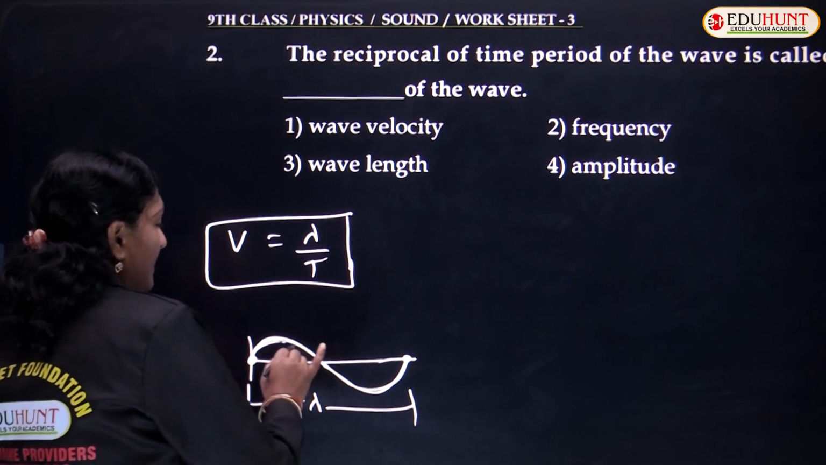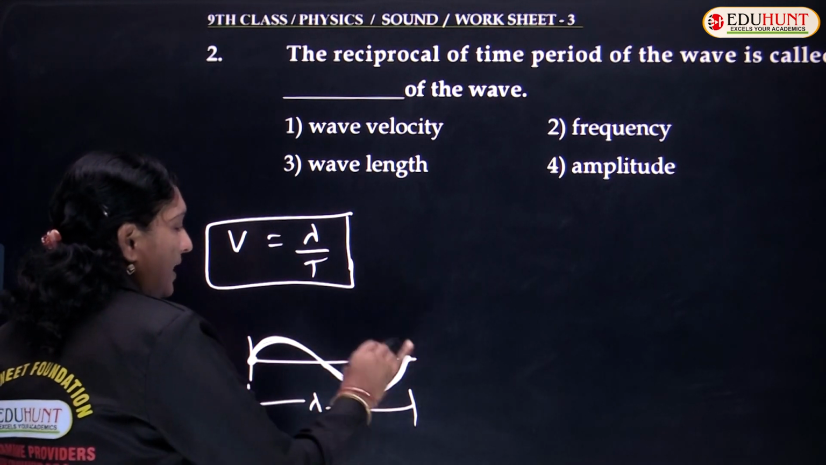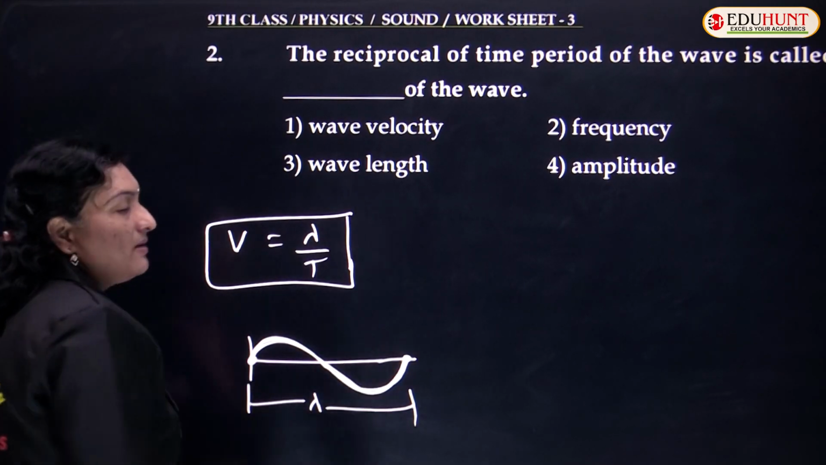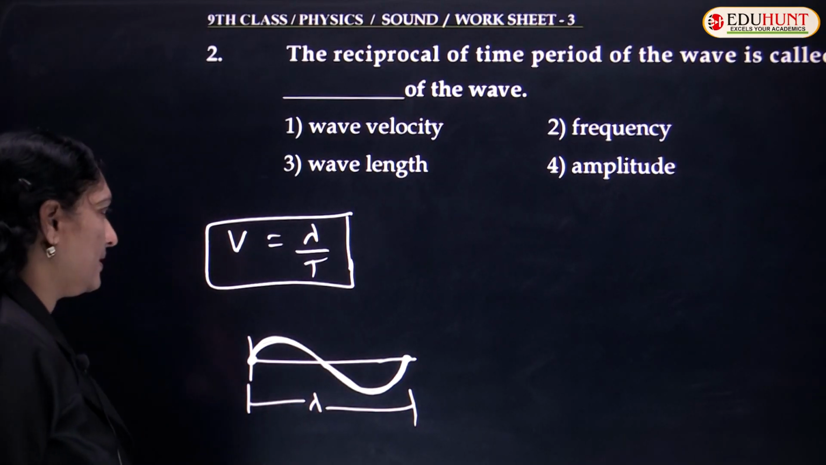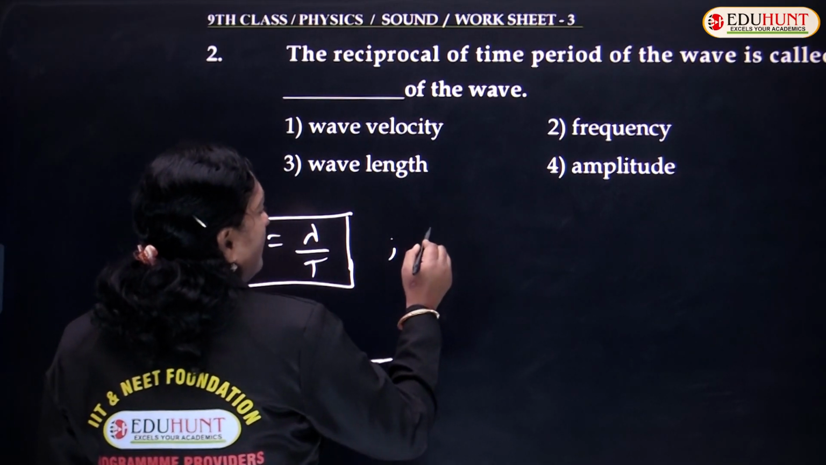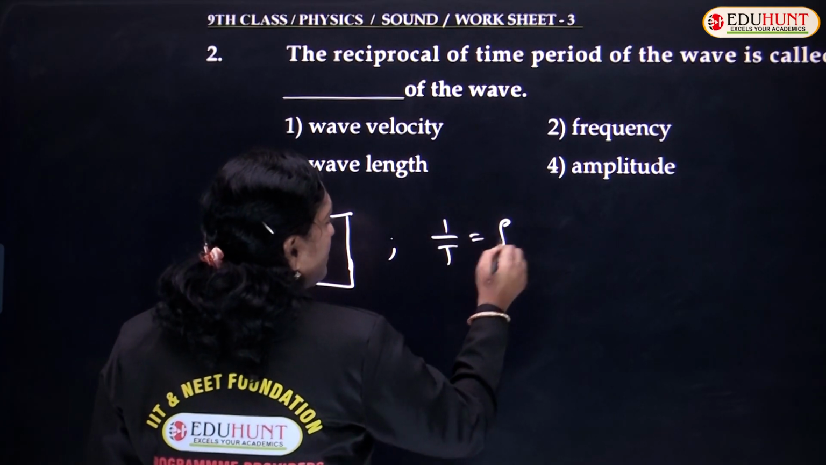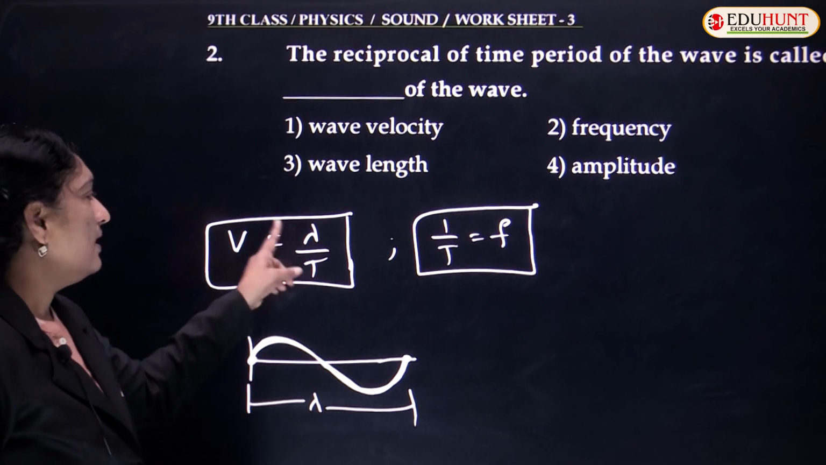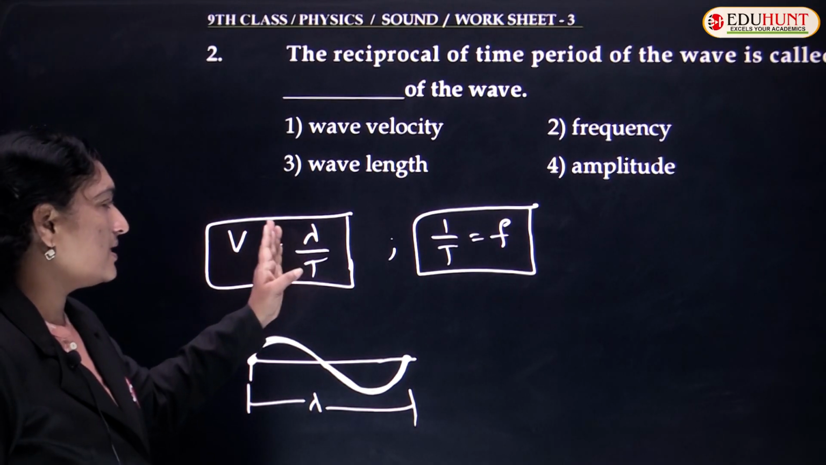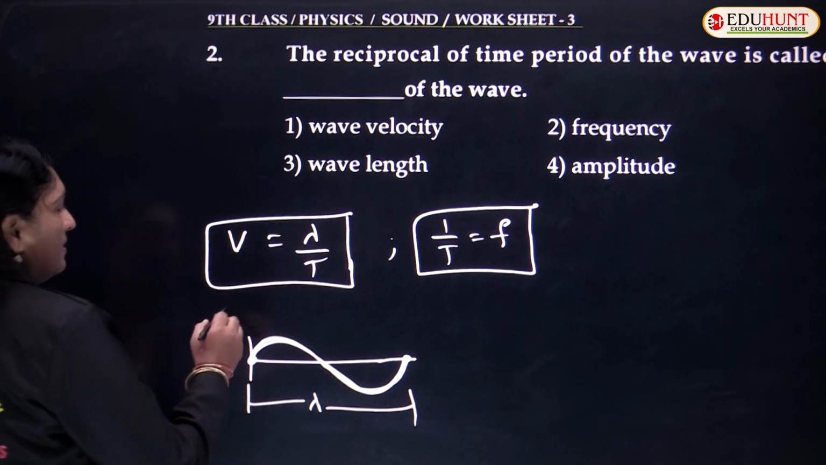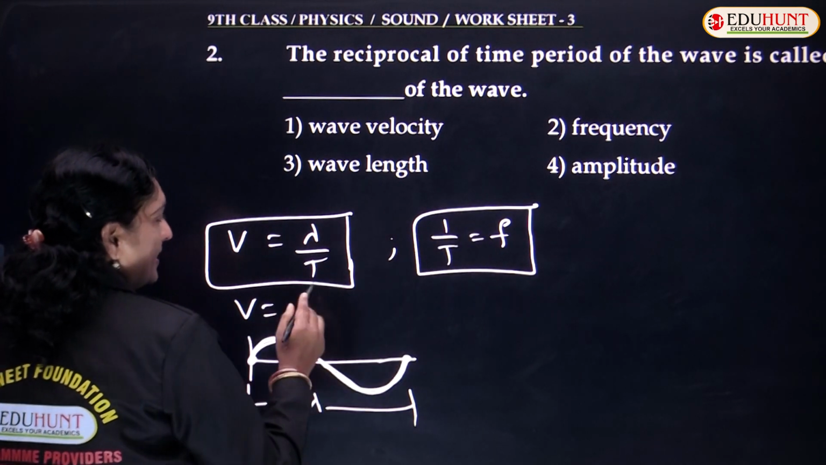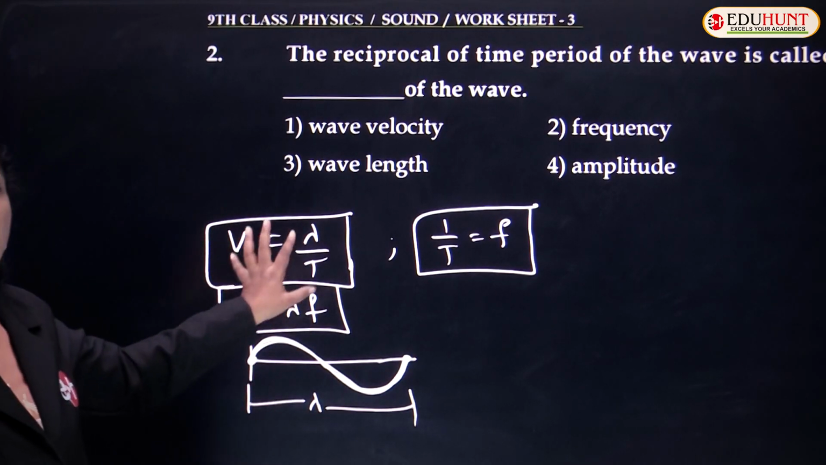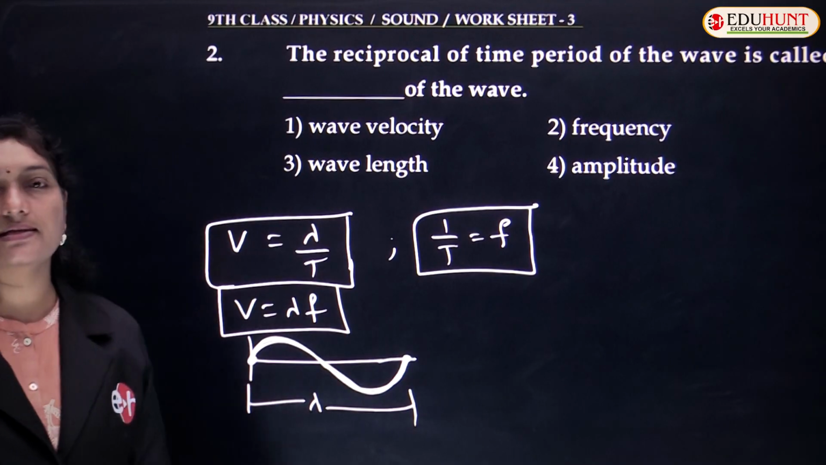This complete length of the wave is called a wavelength. And the time taken to complete this up and down motion is called your time period. So, the time taken for one complete vibration is your time period. Always remember that 1 by time period is also nothing but frequency. So, if V can be written as lambda by T, it can be written as lambda times 1 by T, or instead of 1 by T, I can replace with f. So V equals lambda times f. These are the relations for wave velocity, wavelength, time period as well as frequency.